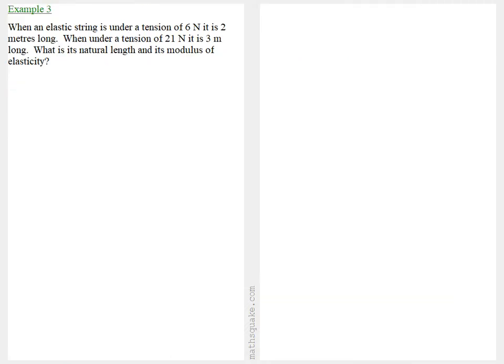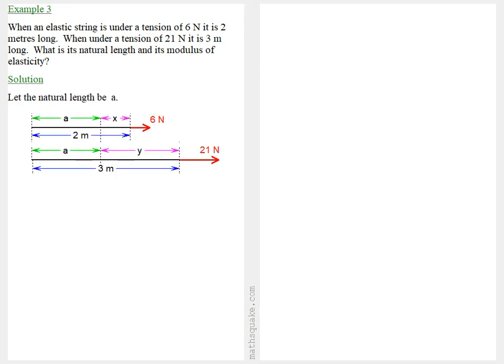In example 3, we're told that when an elastic string is under a tension of 6 newtons, it's 2 meters long. When it's under a tension of 21 newtons, it's 3 meters long. We're asked to find what is its natural length and the modulus of elasticity. Well, to solve this, let the natural length be a.